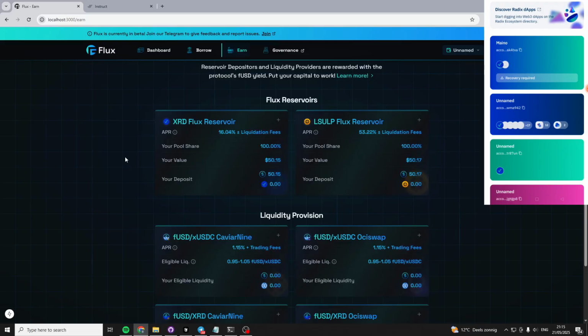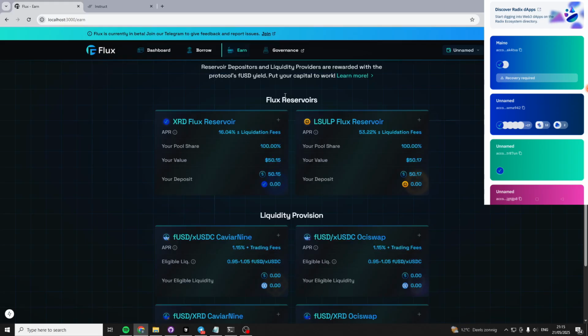So Flux, the protocol, makes money by charging interest to borrowers. And this interest is fairly distributed over participants in the ecosystem or in the protocol. 65% goes to stability pool depositors, so now called Flux reservoir depositors. This creates a little bit of a savings account.